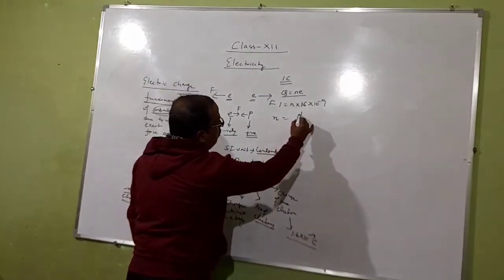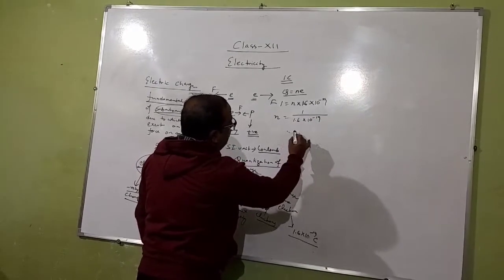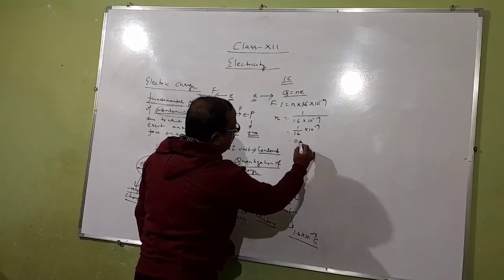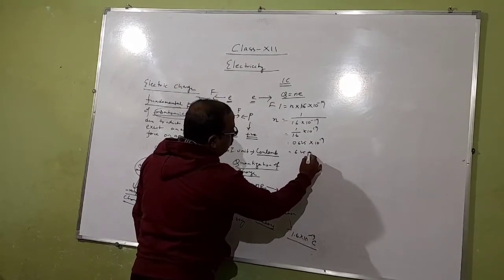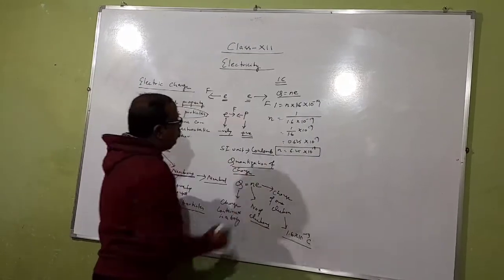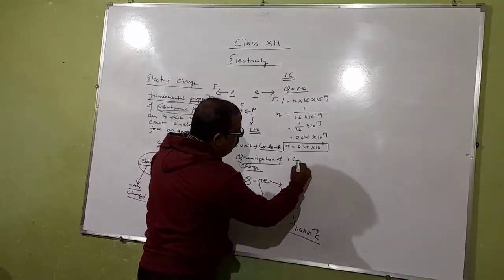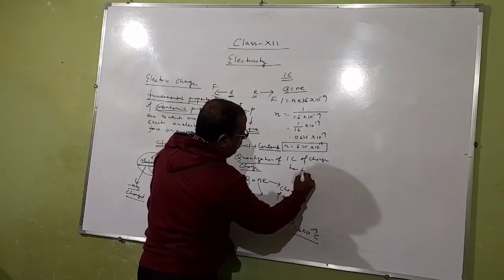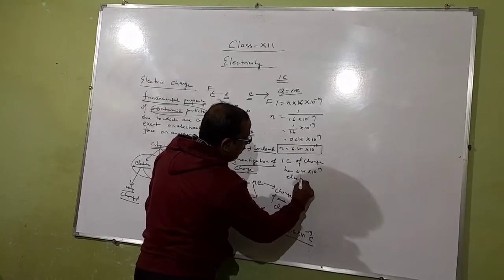It is n equal to 1 by 1.6 × 10^-19, that is 1 by 1.6 into 10^19, it is 0.625 × 10^19, that is 6.25 × 10^18. So n is equal to 6.25 × 10^18. That means 1 coulomb of charge has 6.25 × 10^18 electrons.